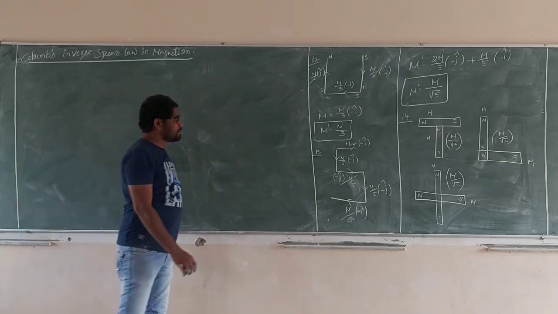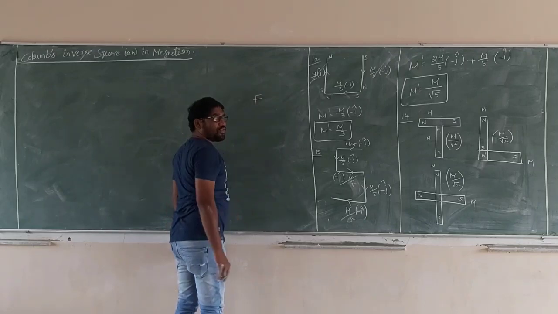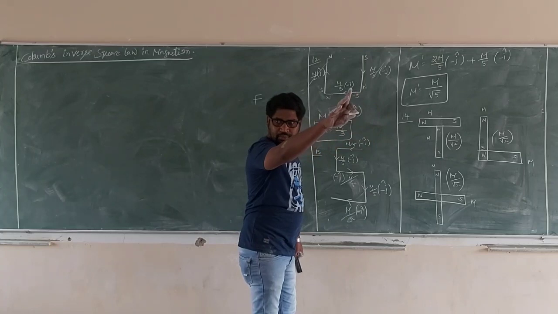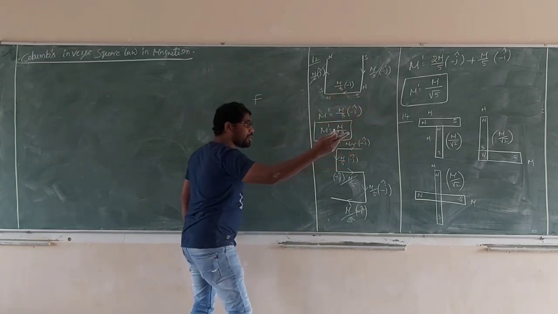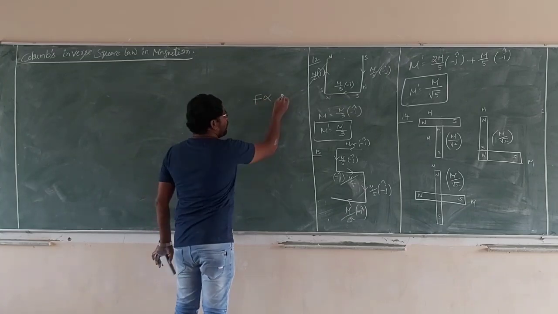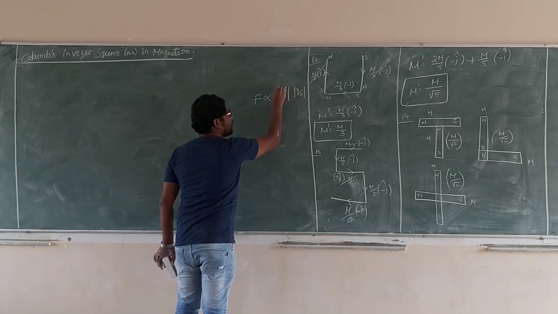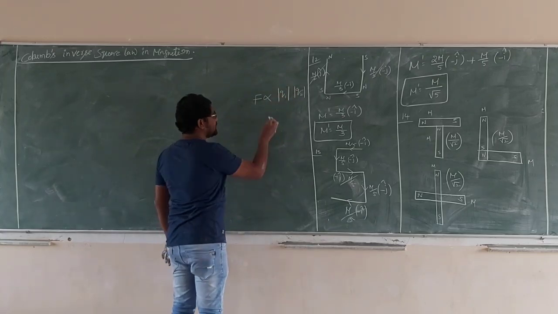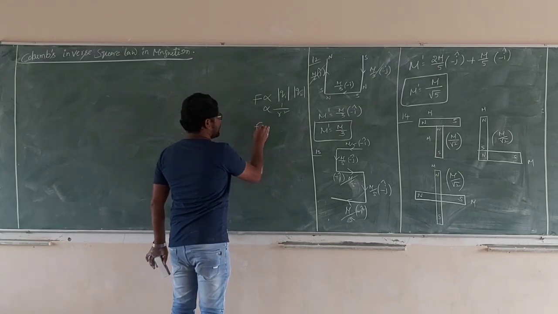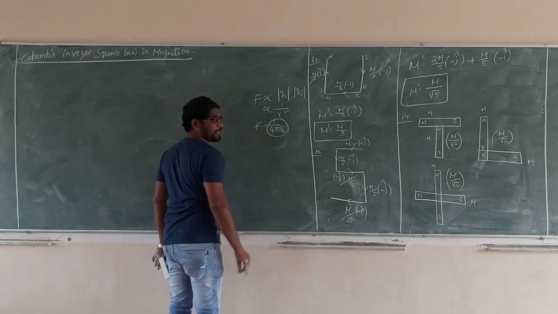Anybody? In electrostatics, the force of attraction between unlike charges, or the force of repulsion between like charges, is directly proportional to the product of the magnitude of the two charges and inversely proportional to the square of the distance. F is equal to 1 by 4 pi epsilon naught, where that is the proportionality constant.